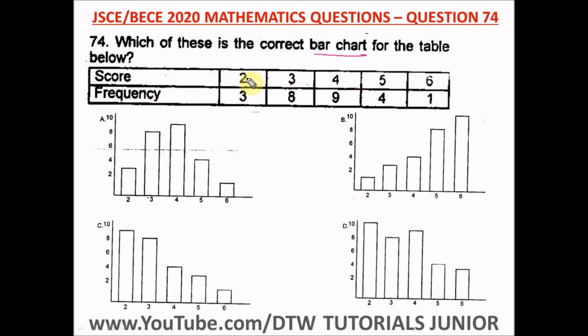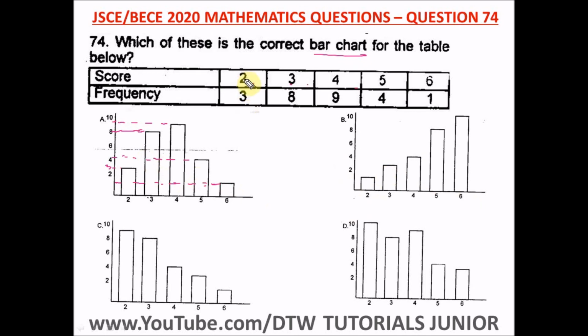So for the first score 2, we have a frequency of 3, so this is correct. So this is like 3 here. For the next score 3, we have a frequency of 8, which is also correct. 4, we have a frequency of 9, yes, 9 is somewhere here. 5, we have a frequency of 4, which is correct. Then score 6, we have a frequency of 1, which is also correct. So option A is the correct answer, but let's check the other ones so you understand why option A is correct.